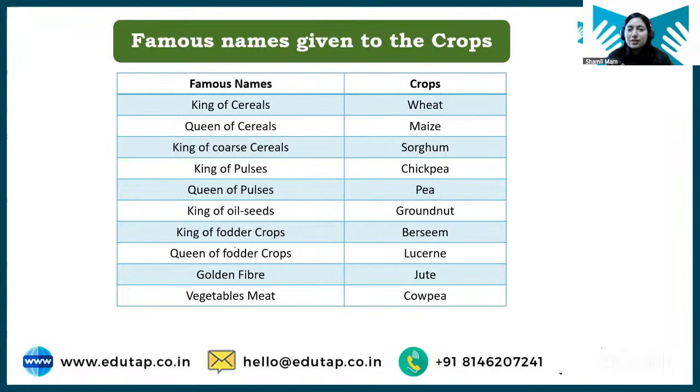King of cereals is wheat. Queen of cereals is maize. King of coarse cereals is sorghum. King of pulses is chickpea. Queen of pulses is pea. King of oilseed is groundnut. King of fodder crop is berseem. Queen of fodder crop is lucerne. Golden fiber is jute. White gold, or silver fiber, is cotton. Okay, white gold and silver fiber is cotton.